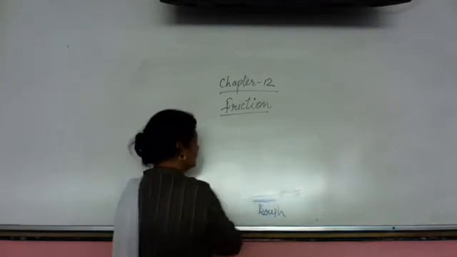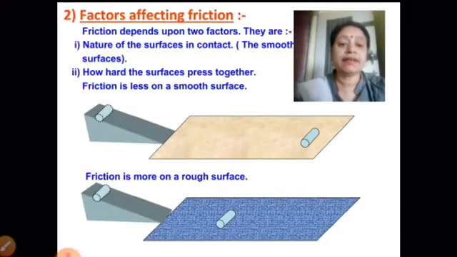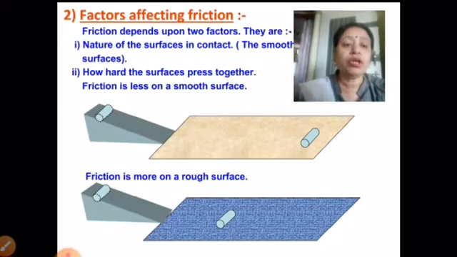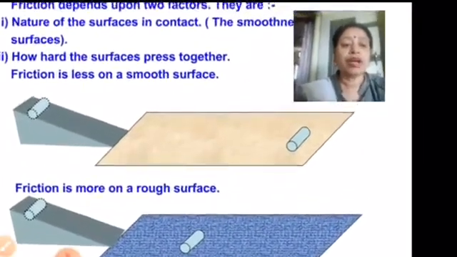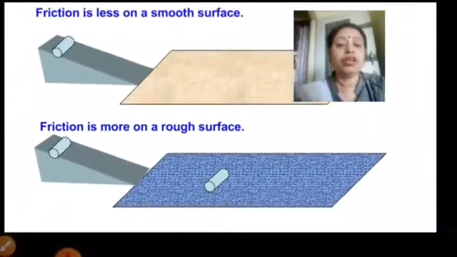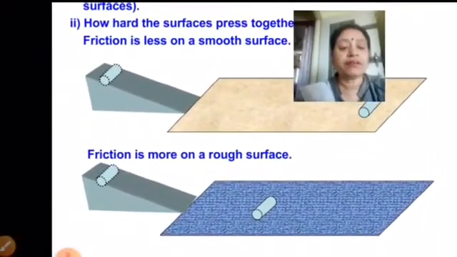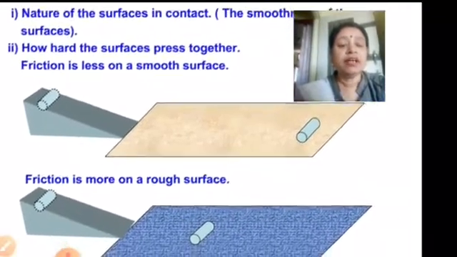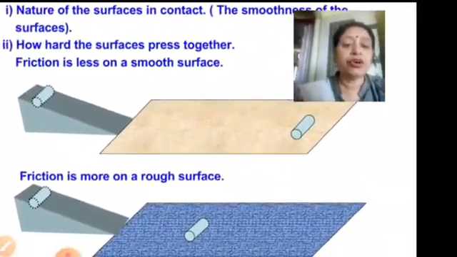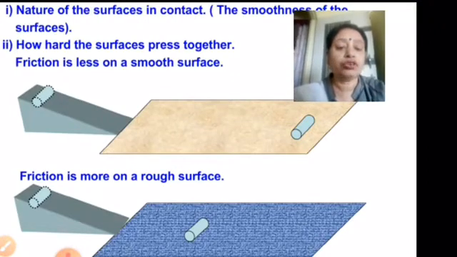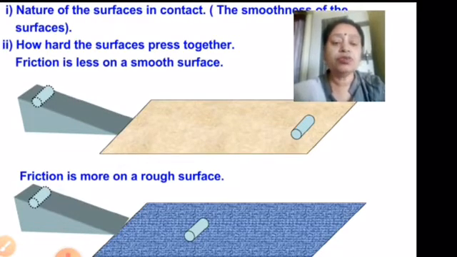So let us see this example. The object rolling on the smooth surface reaches a greater distance as compared to the object rolling on the rough surface. You can see the difference in the distance they cover. As the friction reduces, the object does not stop. We know that friction opposes the motion. So here we can see that on the smooth surface the friction reduces, and if there is less friction, the body moves smoothly on the smooth surface.